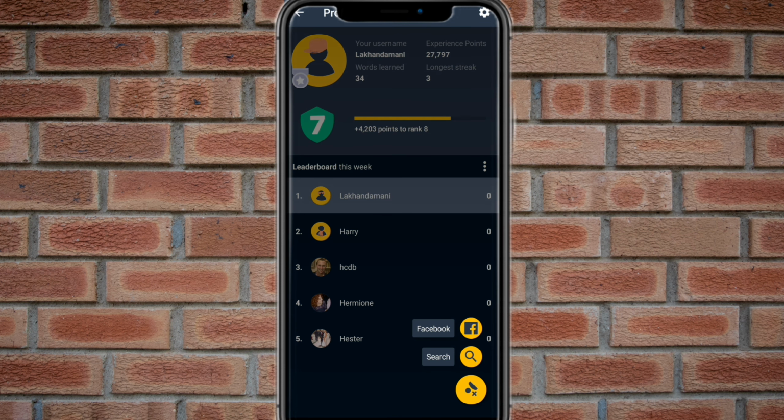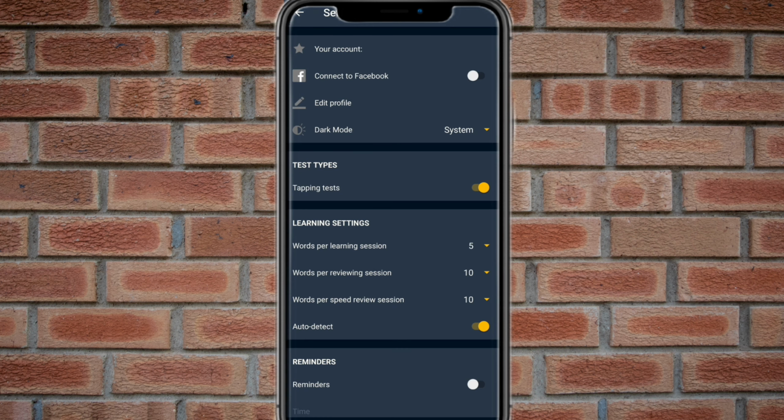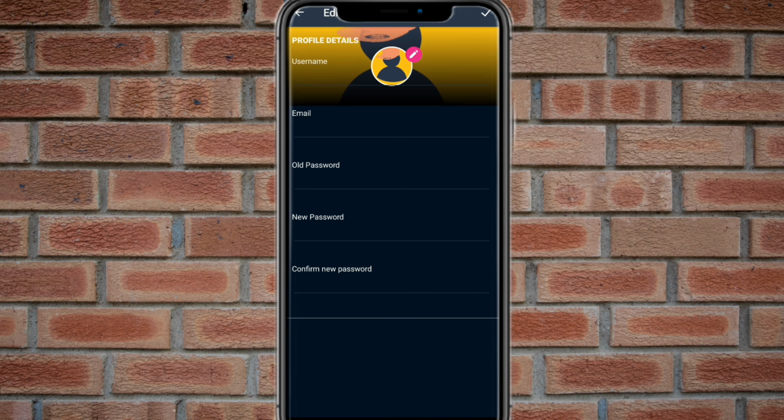If I want to add people from search or from Facebook, I can search and add more. In settings you can connect your Facebook if you want. If you want to edit your profile, you can simply click here to set your password and change your picture.